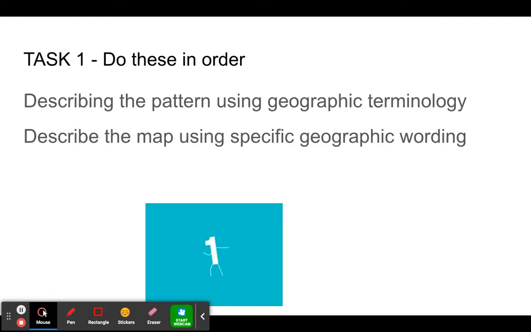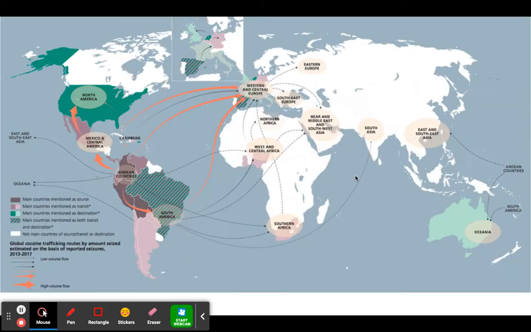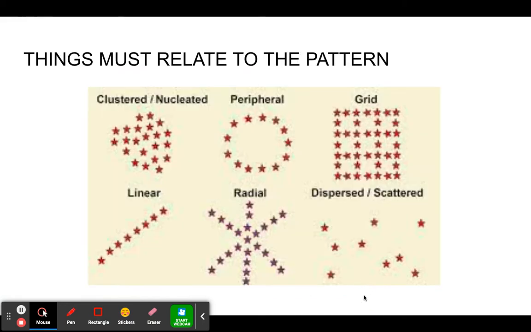So for the first one, for task 1, you've got to use some terminology. You've got to explain the map. This is the central thing to geography, is the map. You've got to explain what does this map show, and you've got to use some geographic language. This is the geographic language you must use. You've got to think, does the map show some of these patterns? And then you describe what's on the map using these pattern terms.